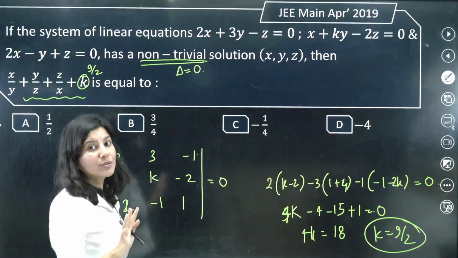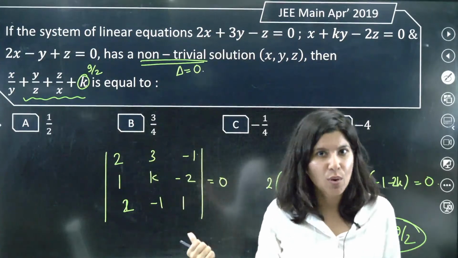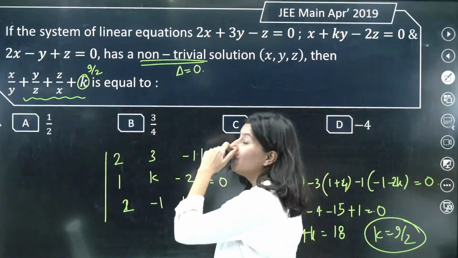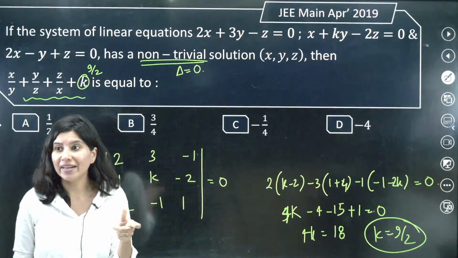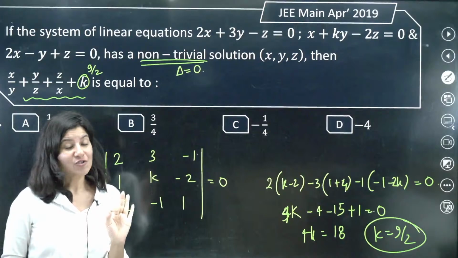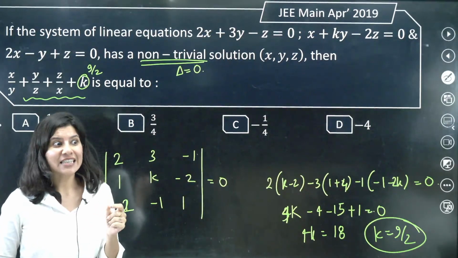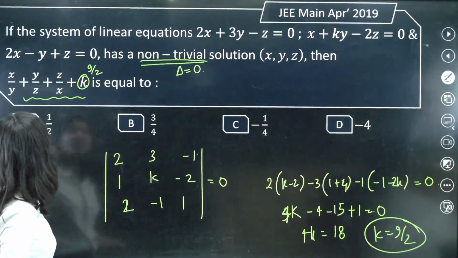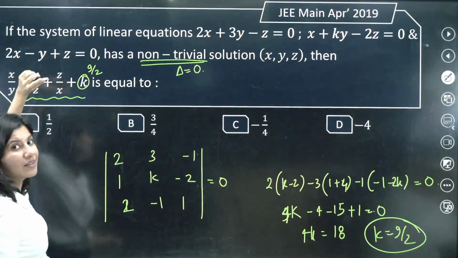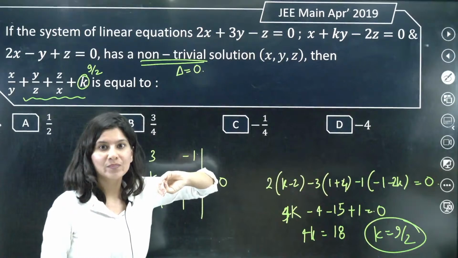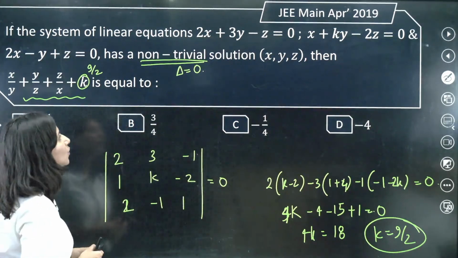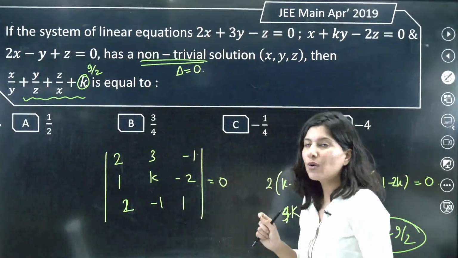But you are not looking for the value of k. I mean, you are looking for value of k, but apart from that, you are actually looking for the value of x, y and z. And rather, actually no, you are not looking for the individual value of x, y and z. Understand? You are looking for the values of x by y, y by z and z by x is what you are looking for. So let me tell you what we will do is, I will write all the three equations, 2x plus 3y minus z.